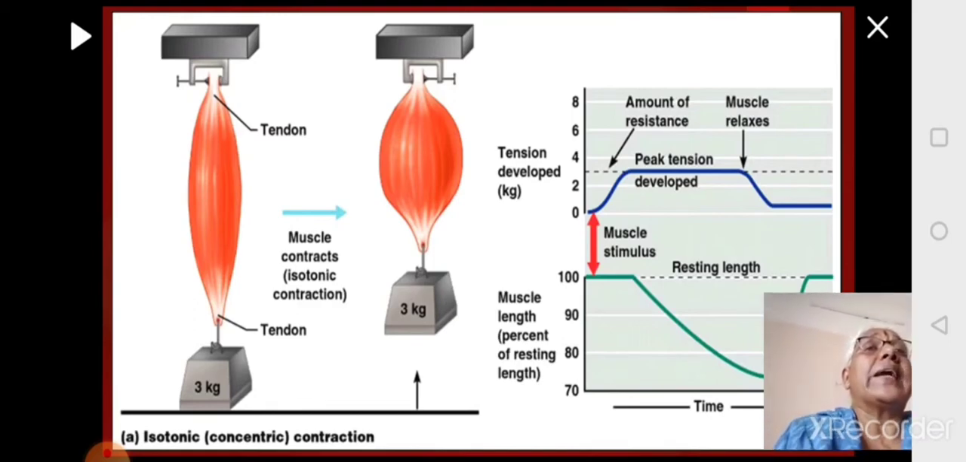So if you look at the graph, initially there is resistance, the weight is there, but then your muscle will generate the tension or the force and you will start bringing the weight. Then it goes up, that is the peak. Then you will hold there, that is the flat. Then you will bring it back, that is the relaxing of the muscle. So when it is relaxing, the muscle is getting extended. When it is contracting, the muscle will get shortened and the weight is coming towards the body.